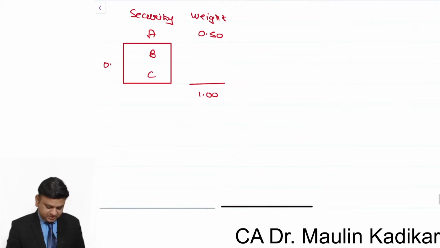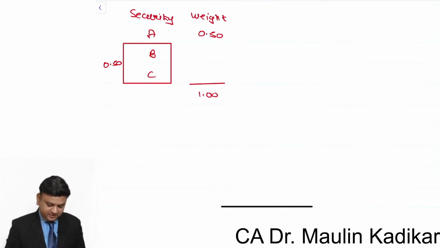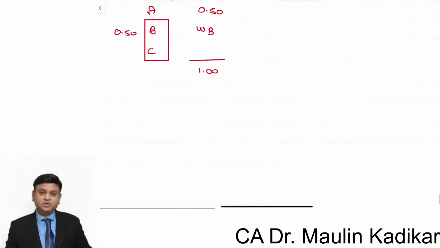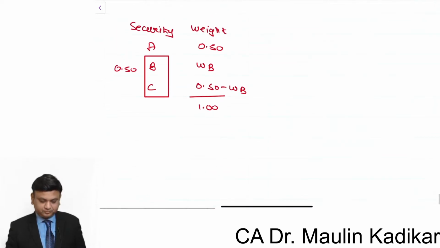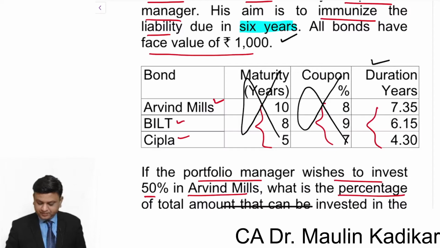Okay, this is 0.5. Let me assign a variable WB for security B. For this too, the total is 0.5. I am assigning over here the variable WB as the weight of B security. So the weight of C security will be automatically 0.5 minus WB, multiplied with the respective duration. Now what is the duration? Let us see. 7.35, 6.15 and 4.30.